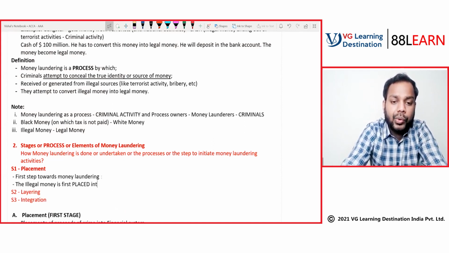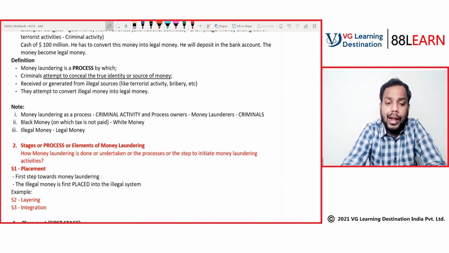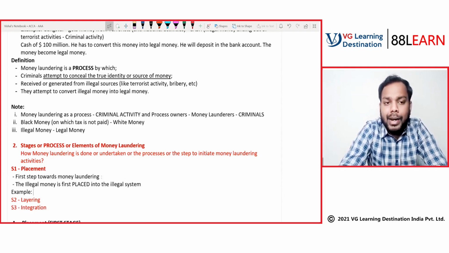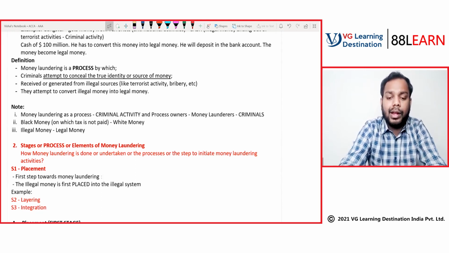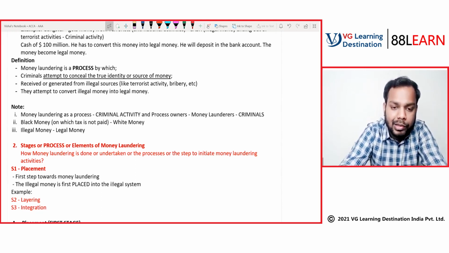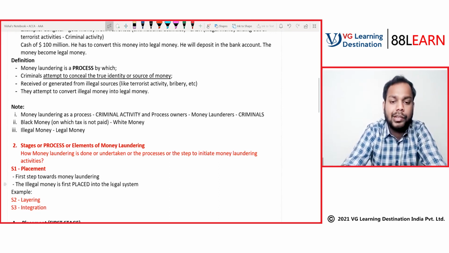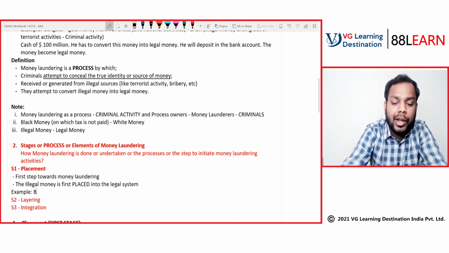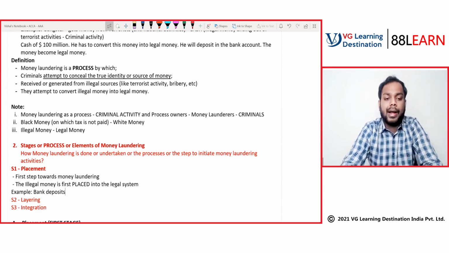For example, the money that a gangster has received from the terrorist is placed into the legal system, not illegal system. It's placed into the legal system by way of bank deposits.